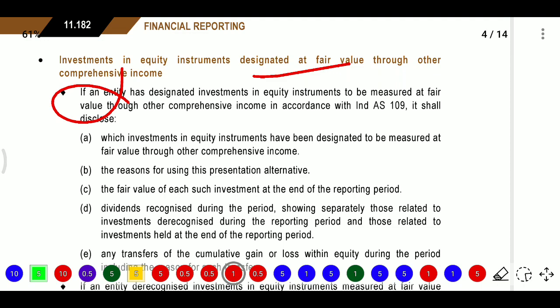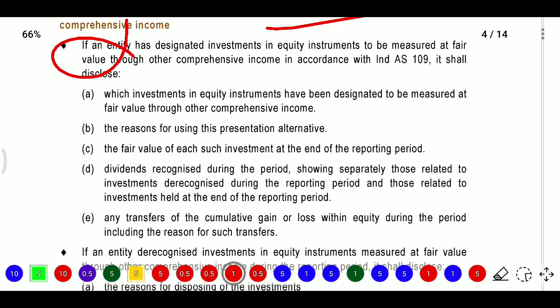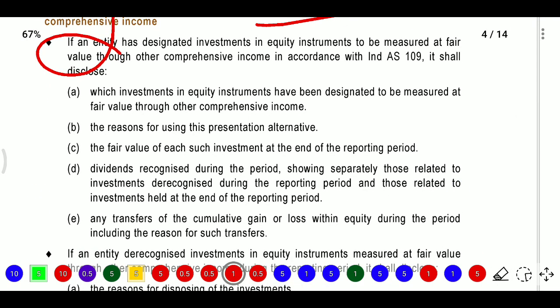So we need to disclose which investments in equity instruments have been designated to be measured at FVTOCI. So firstly we need to disclose which equity instruments are required to be measured at FVTOCI and the reasons for using that presentation alternative. So what are the reasons we are using that measure, and the fair value of each such investment at the end of the reporting period.